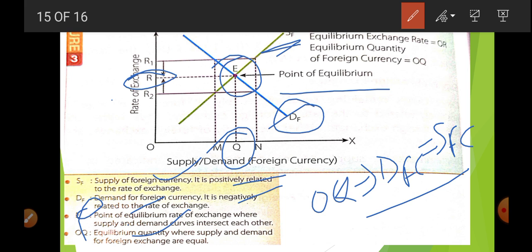The same way, what is the foreign exchange rate? It is the market of foreign currency. Whenever you want to purchase anything, you keep rupees in your pocket. Why? Because the rupee is your legal tender money. With the help of the rupee you can purchase anything, you can purchase any currency also.